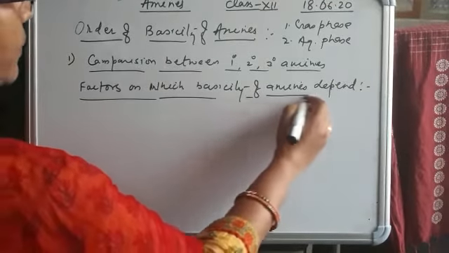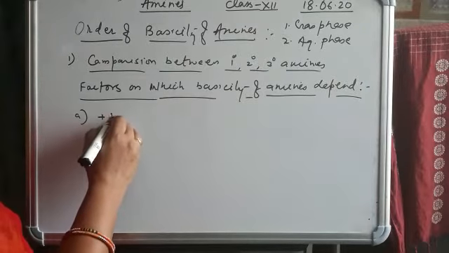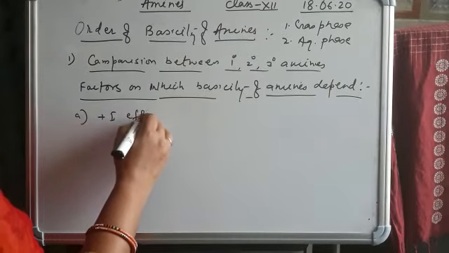The first factor we will discuss is plus I effect.